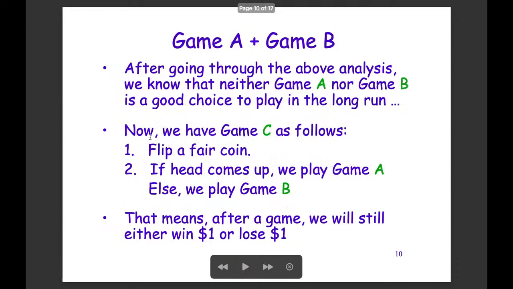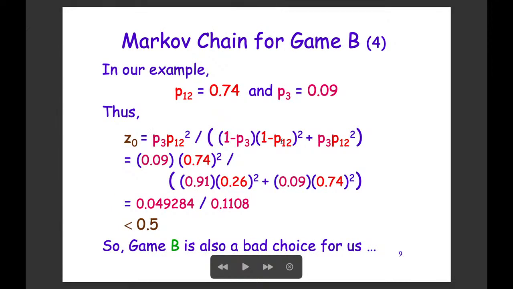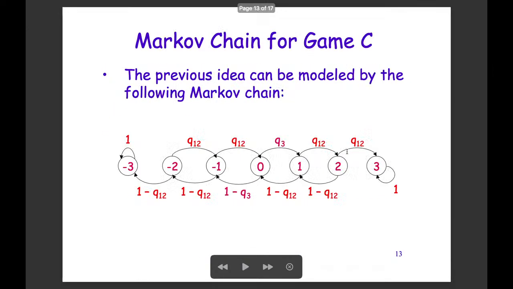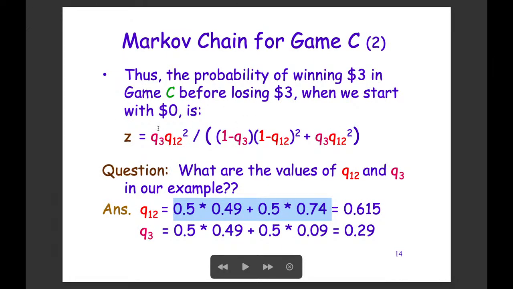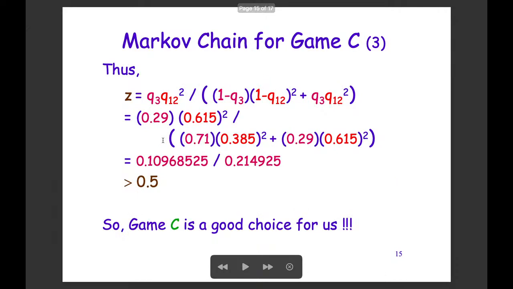So exactly the same formula here, this formula, except that this time, because we are using the same Markov chain, except that we are using Q3 instead of P3, Q12 instead of P12. And now we can simply plug in the value and see what will happen. So after plugging in the value, we will see that the chance of winning is actually greater than 0.5. So actually, game C will be a good choice for us.